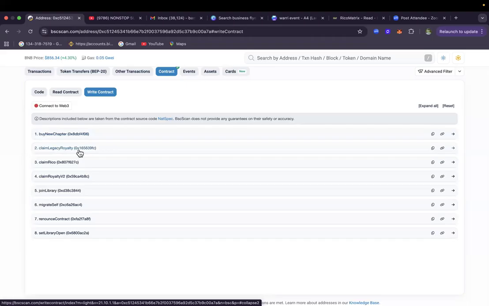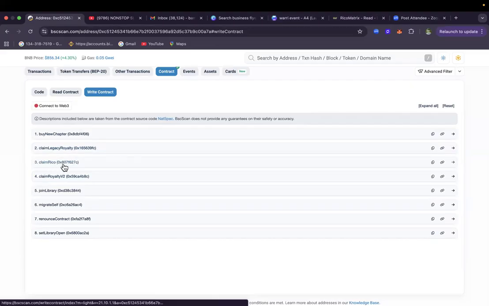This claim legacy is the one that mirrors the version 1 smart contract, which we got migrated. So once you come in, you click on claim legacy, it mirrors what you have in that contract, and then it pulls out some fund.